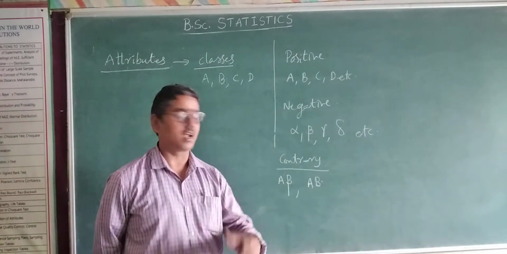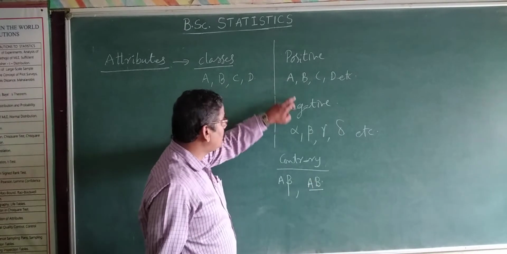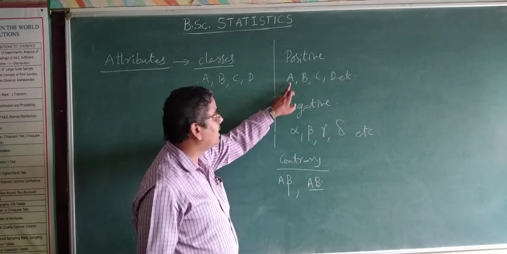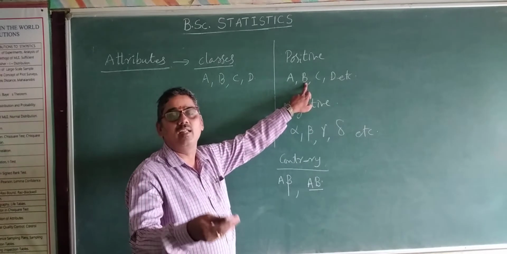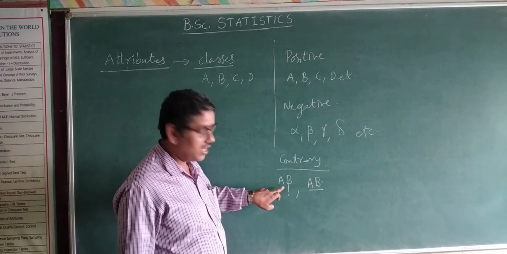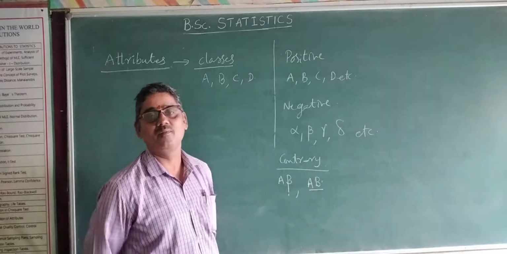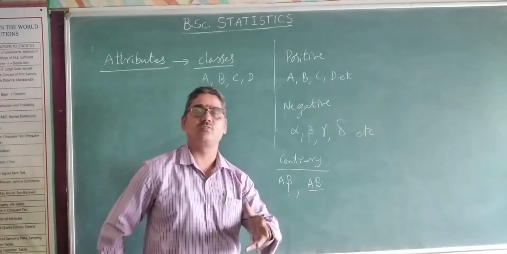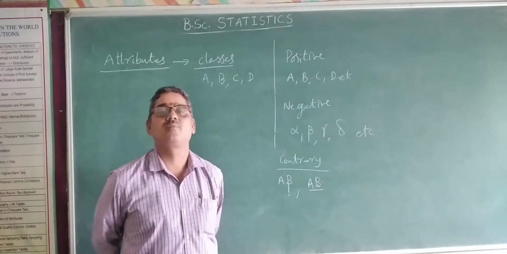That we consider as AB. Similarly, if A is intelligence and B is literacy, then A beta is intelligent, illiterate people. That is nothing but contrary classes, a combination of the classes.